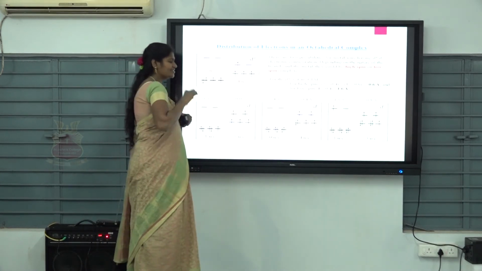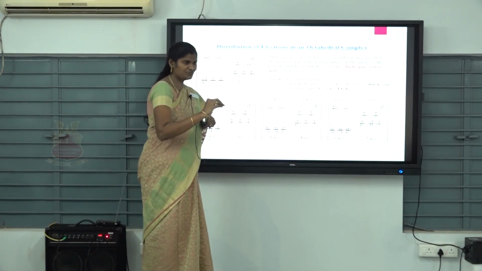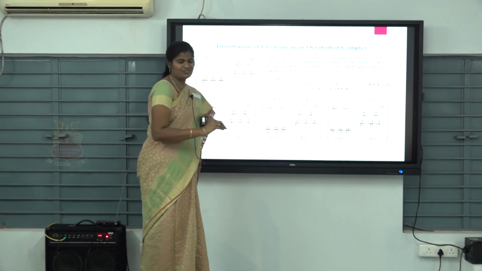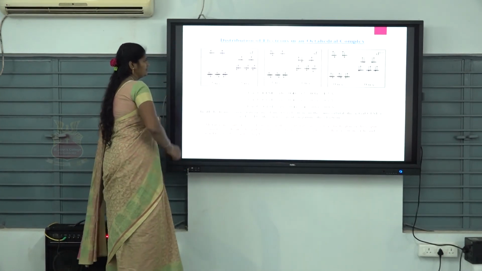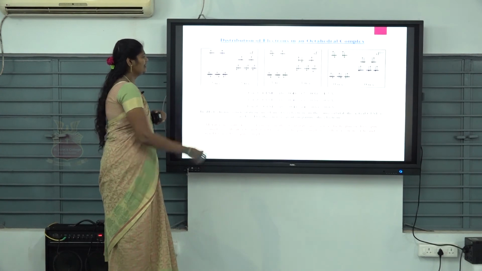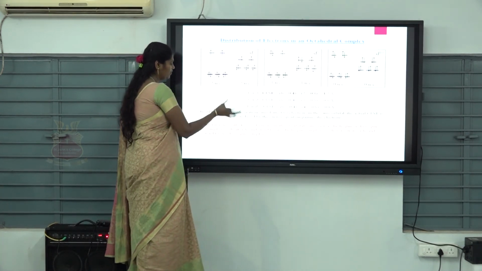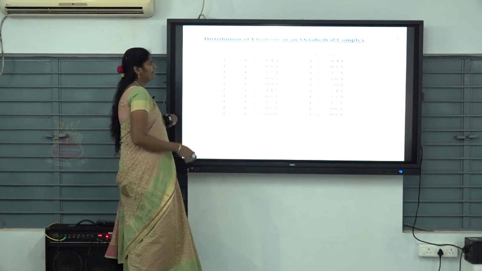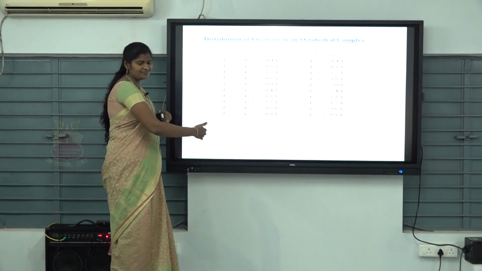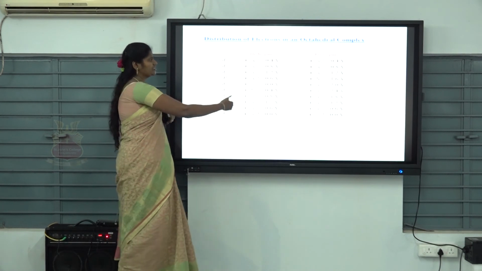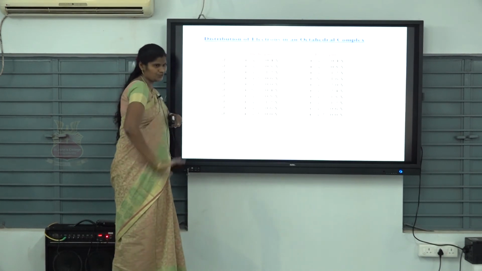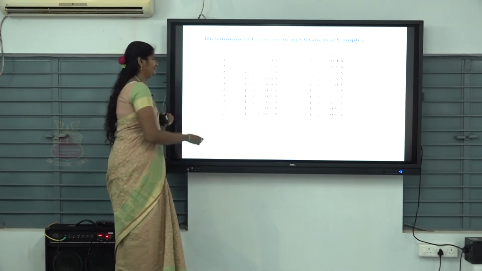Here, whether it is low spin or high spin, you have to consider that also. Then d7, d8, d9, d10. So totally, all the d1 to d10 systems we have calculated for high spin as well as low spin. Understand?